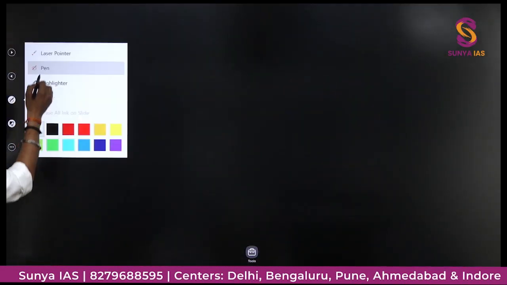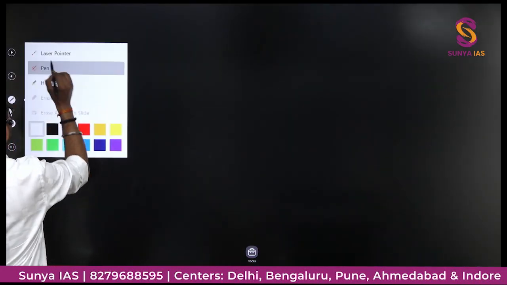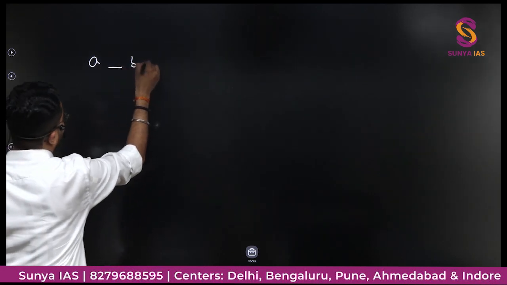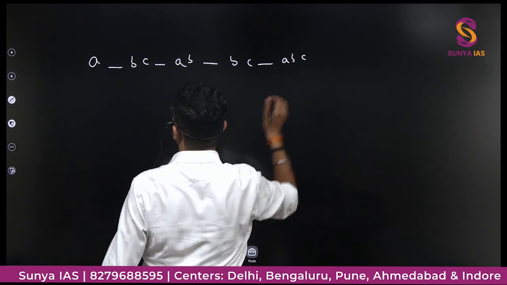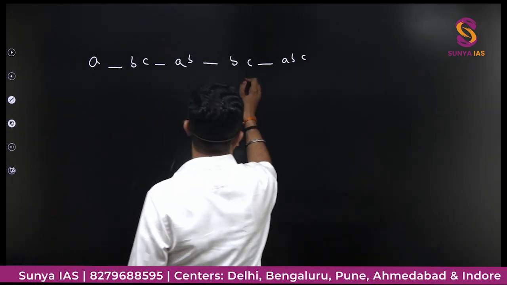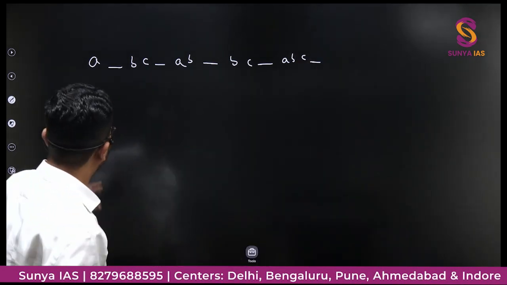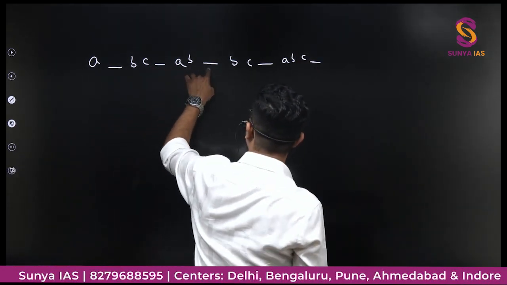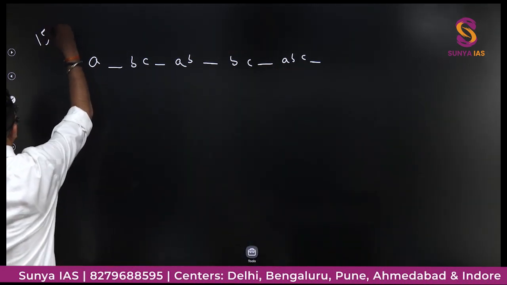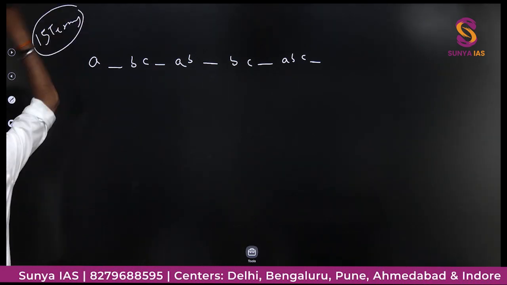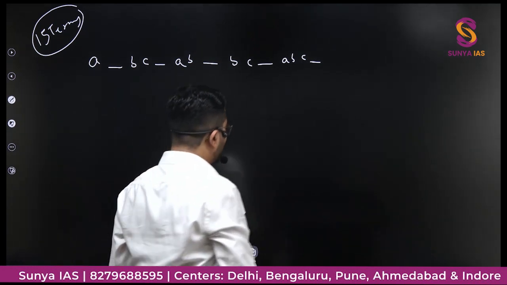Okay, that is gone. Just a second, I'll write again. A, B, C, A, B, B, C, A, B, C, 15. Let's say there are 15 terms. Total number 1, 2, 3, 4, 5, 6, 7, 8, 9, 10, 11, 12, 13, 14, 15. So there are 15 terms. Then I have told you certain things. First count the total number of terms given. Then what will you do?